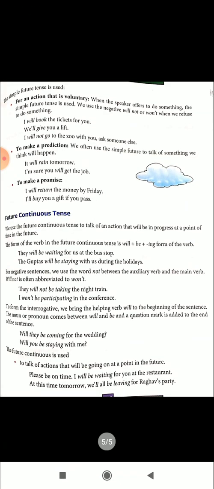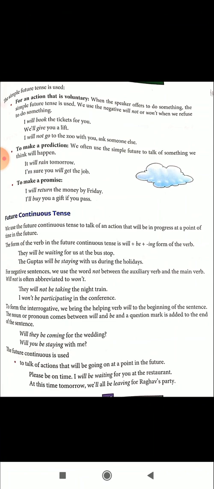Understand? The Guptas will be staying with us during the holidays. Will be staying. They are not staying now. It is in the future. And waiting, the future. It has not happened. So, an action that is going to happen in the future for some time: will be waiting, will be staying.